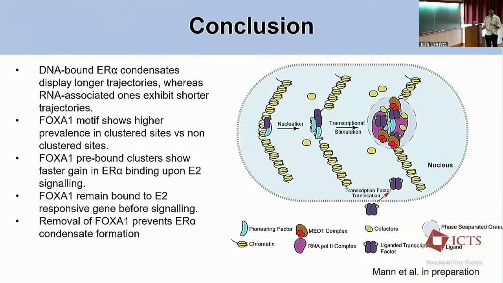And then if you look at the, using the FISH, what we have seen is the FOXA1 tends to remain bound at the E2 responsive gene even before signaling, and then it grows with time. And finally, if you remove FOXA1, then we don't see ER alpha condensates at all. So this is the model that initially there is some sort of a pioneering factor, which is FOXA1, which nucleates or opens up the DNA initially, and then as soon as estrogen comes in, which translocates,